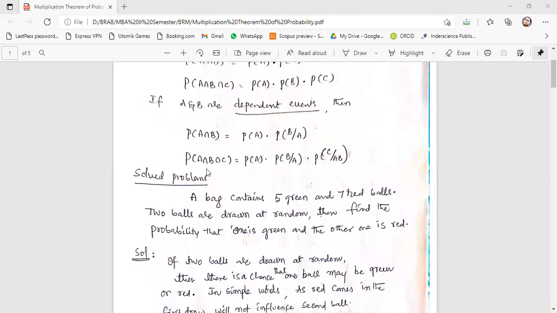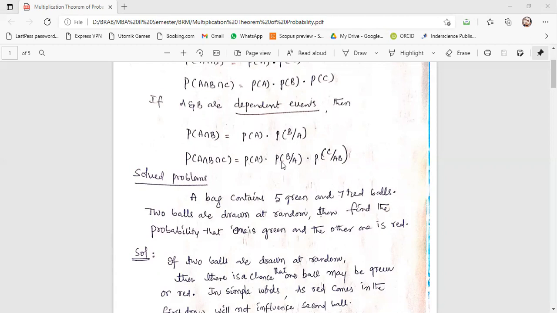Now here see, P of A intersection B intersection C. The first event will be independent, P of A, and the rest of the events are dependent on the first event, I mean the prior event. So P of B by A means probability of getting B, given that A has already happened.